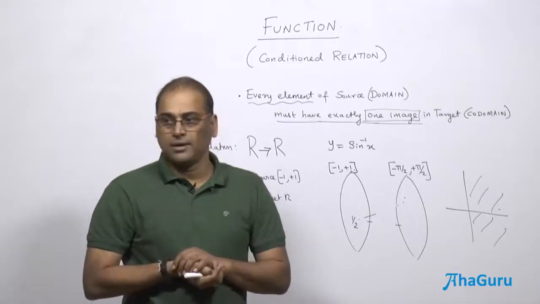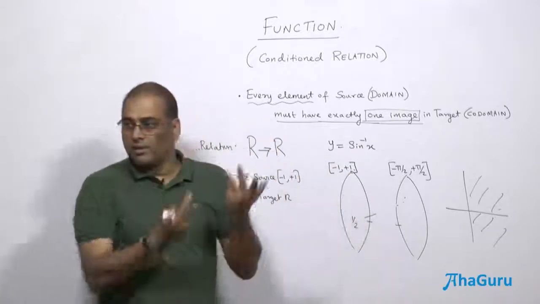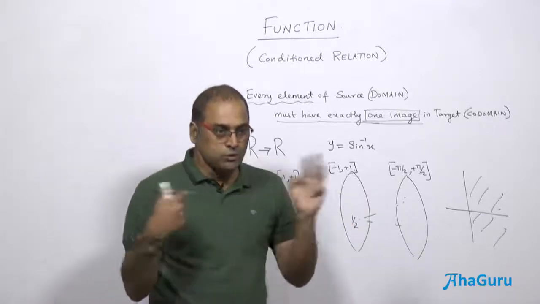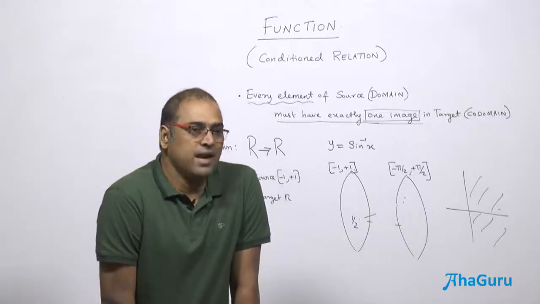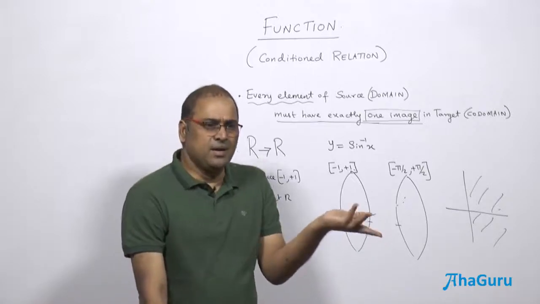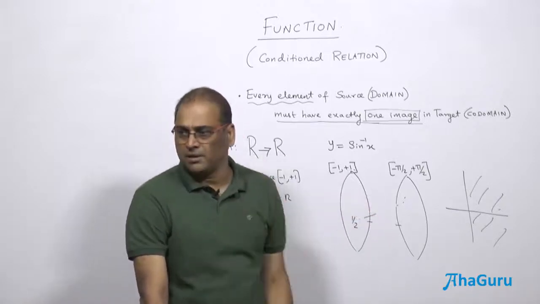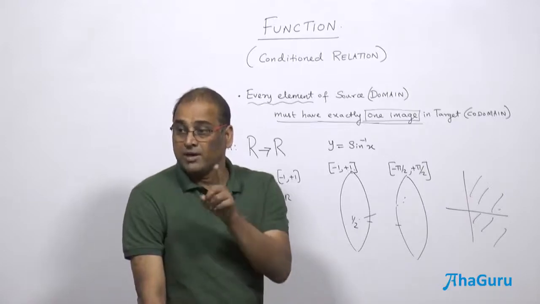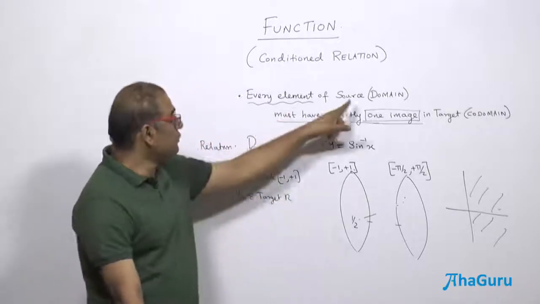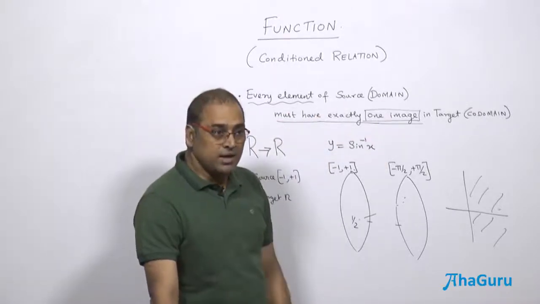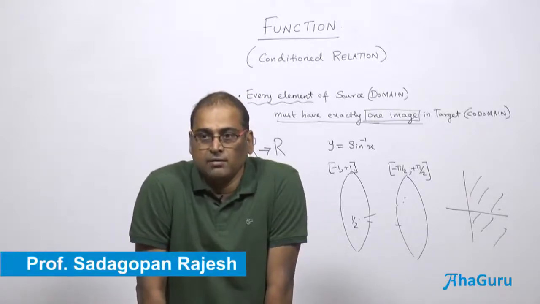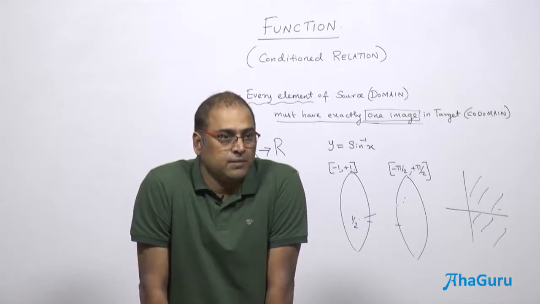So this is the default. But we should not say that y equals sine inverse of x, the link alone, becomes a function. The link will never become a function. Only three things together decide a function. For a relation, there is no problem, because a relation can be a null set or a complete set. They are not bothered. A relation is after all a relation. But to call it a function, every element of the source must have exactly one image. So you adjust in such a manner, and only then do you realize the function. Are you able to understand? Clear?